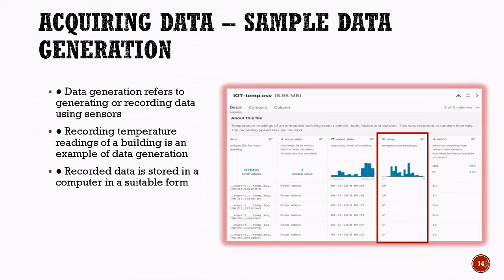This collected data can later be used for analysis, monitoring, or training an AI model. So, data generation is the process of creating or recording new data, often with the help of sensors or other data collection devices.